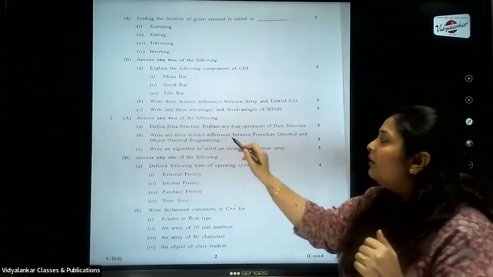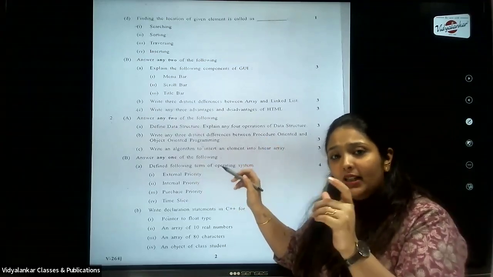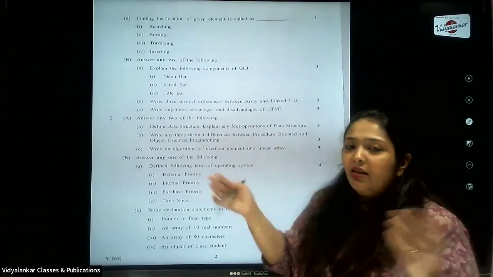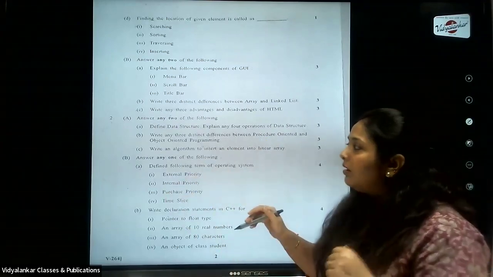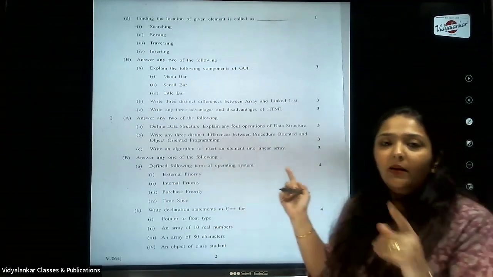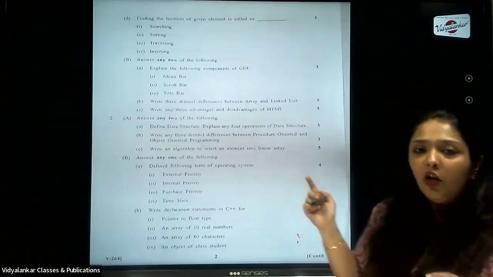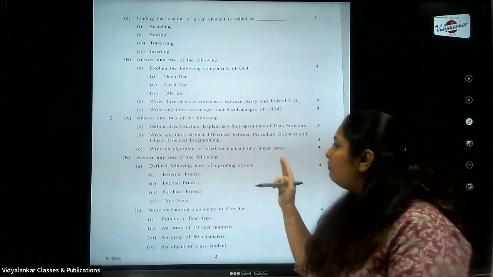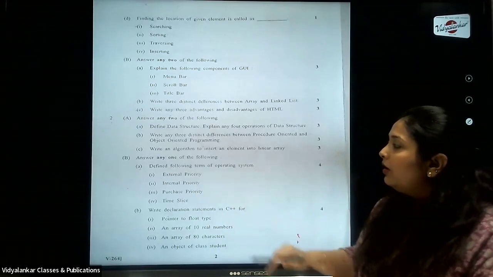Then 3 distinct differences. Can you see that they are asking very specifically for a difference comparison, but only 3 comparisons are required? There is no doubt that 1 comparison will hold 1 mark. Then the question comes: write an algorithm to insert an element. I told you it comes for 3 marks. So what is expected? Half a mark for the definition, 2 marks for your algorithm, and half a mark for your linear array insert element example. That is how the 3 marks are divided.